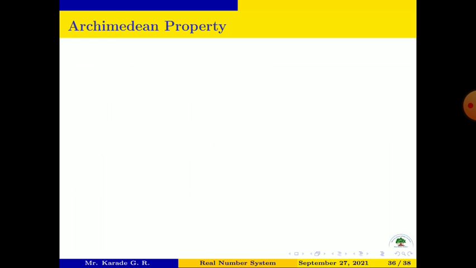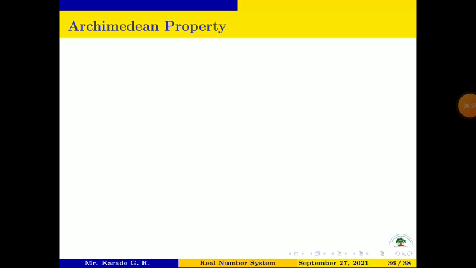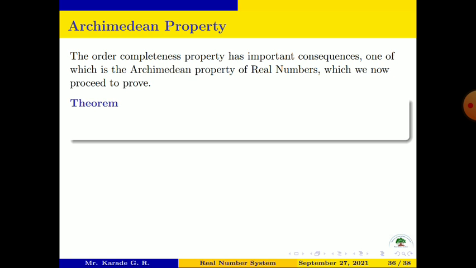Now let us define what is meant by the Archimedean property. The order completeness property has important consequences, one of which is the Archimedean property of real numbers, which we now proceed to prove.